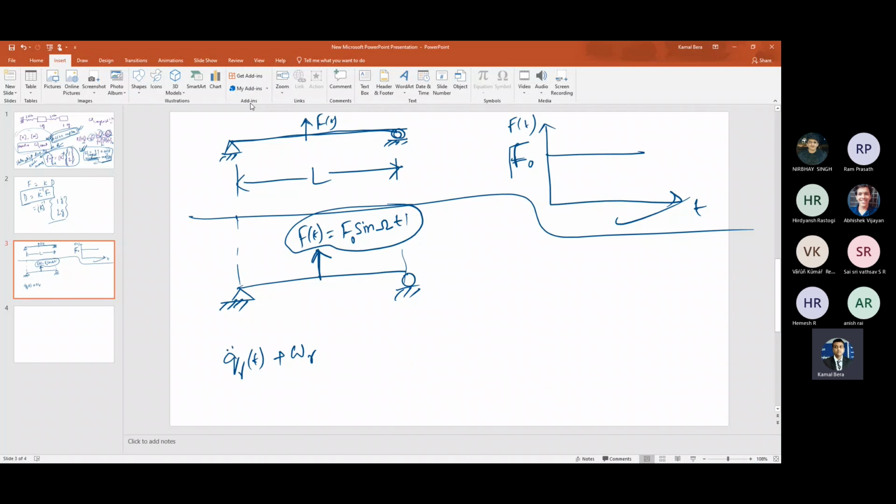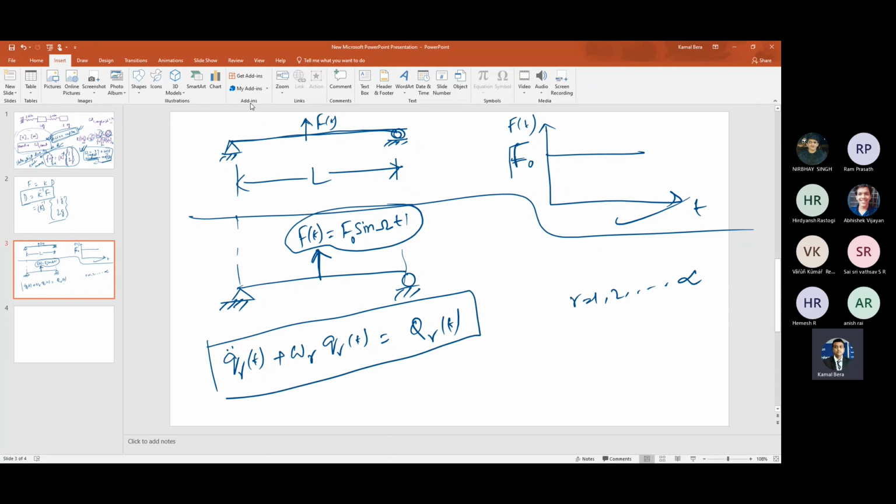Q_r t is equal to capital Q_r, the generalized force in the rth coordinate, r equal to 1 to infinity. This equation is known to you, right? So you can directly use this equation.